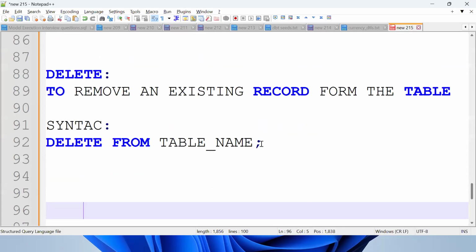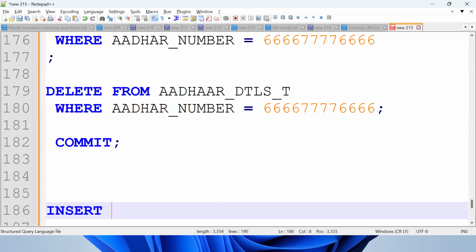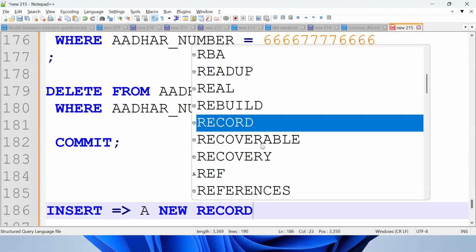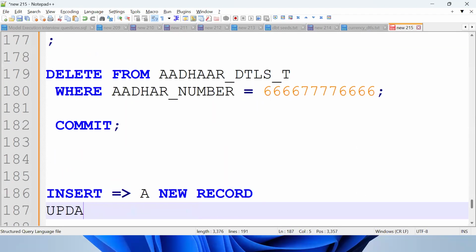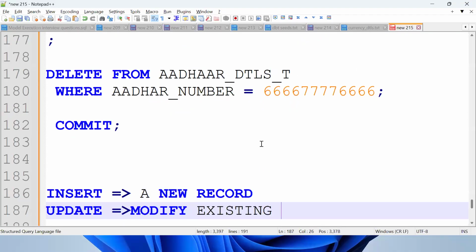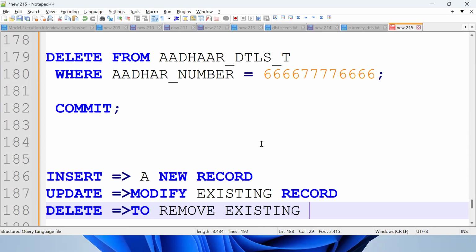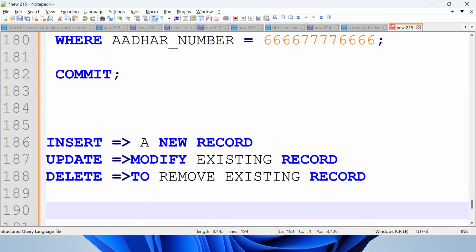So this is the concept. So far we discussed what? Insert, to insert a new record. What about update? To modify an existing record. What about delete? To remove an existing record. Okay, so far good.